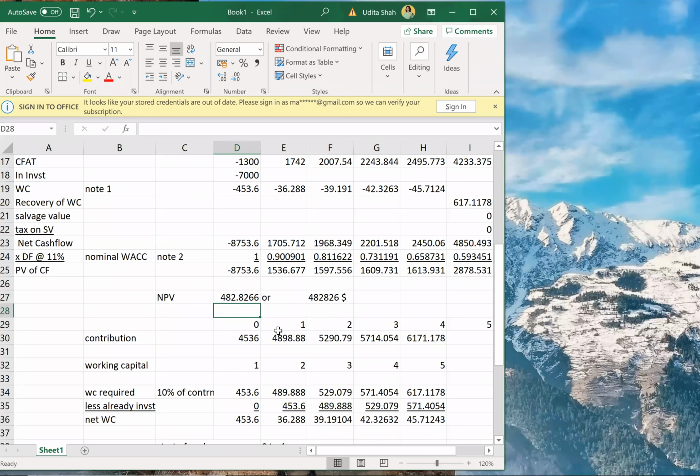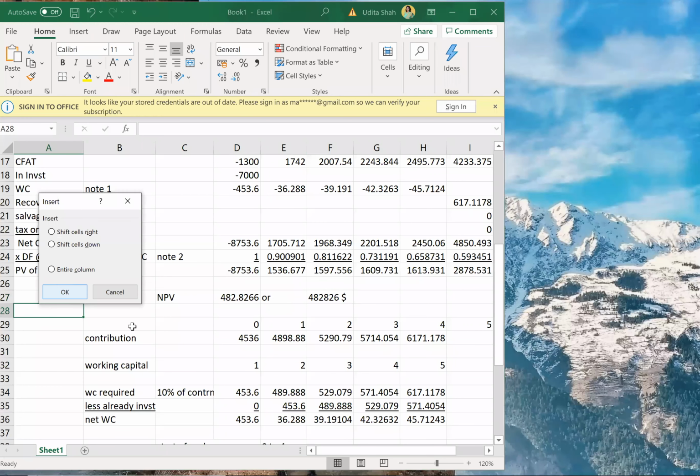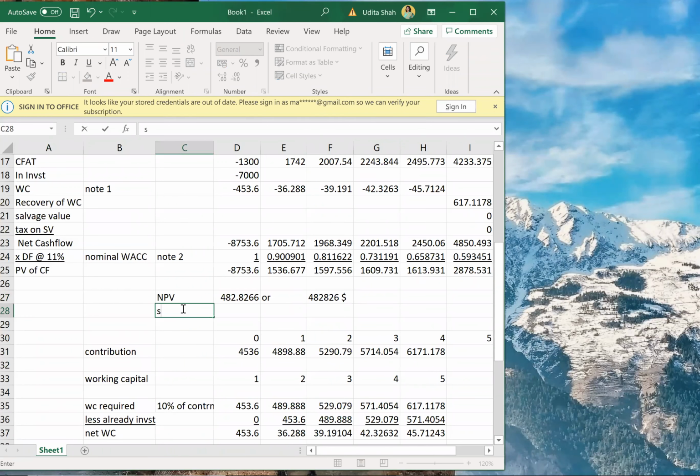This NPV was in thousands, so that will be $482,826,000. So NPV is positive. Since NPV is positive, the company should accept the project. Correct? If you understood the entire problem.